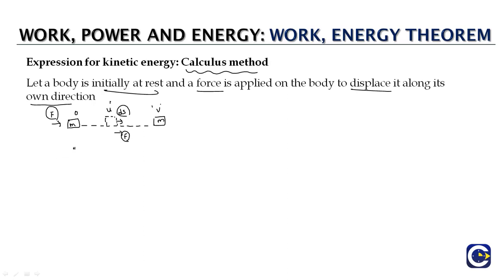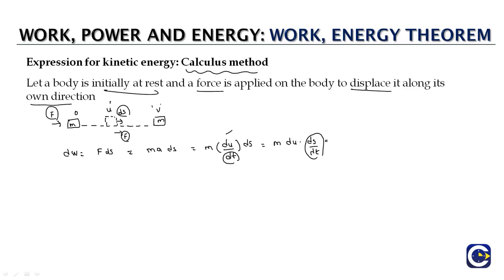Now for the small displacement that we are creating, the work done will be equal to F into ds. Of course, F will be mass times acceleration into ds, and acceleration we can write as the rate of change of velocity at that time. We have a property of differentiation, which is m into du into ds by dt, by just shifting the dt from here to the other denominator.